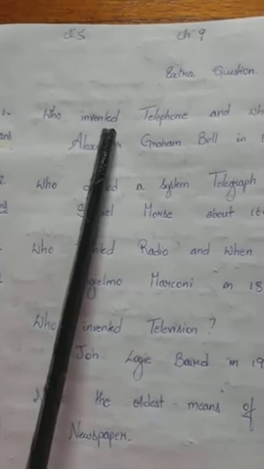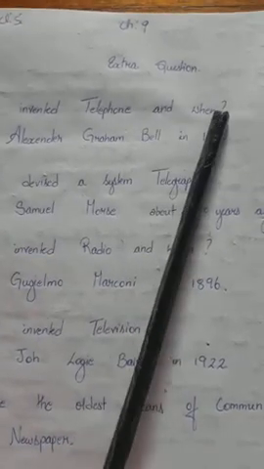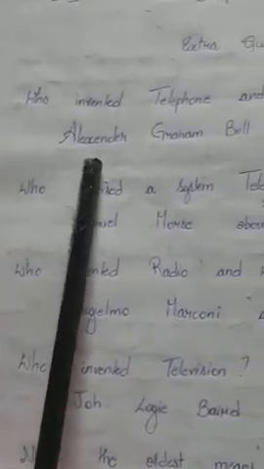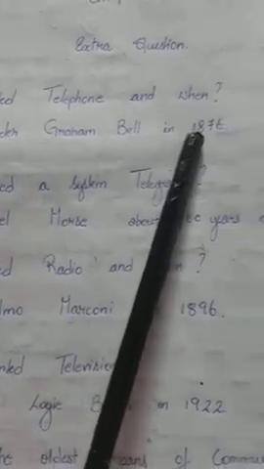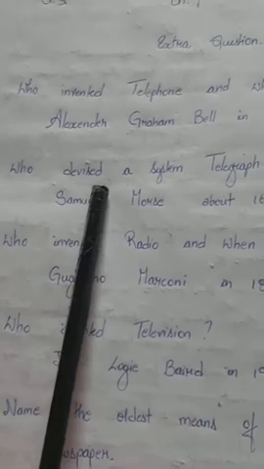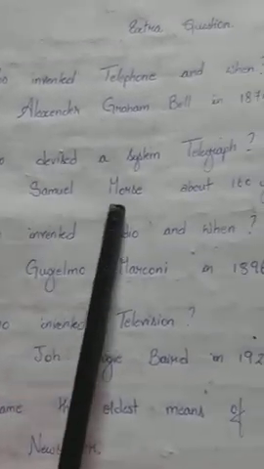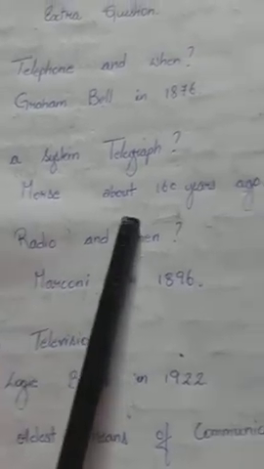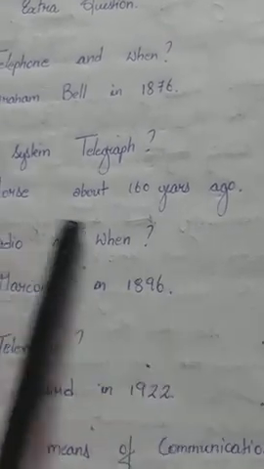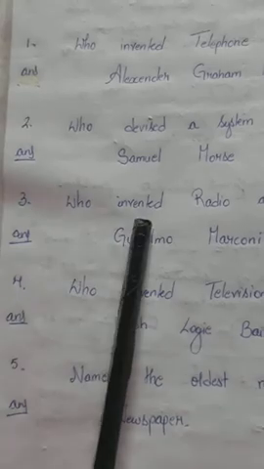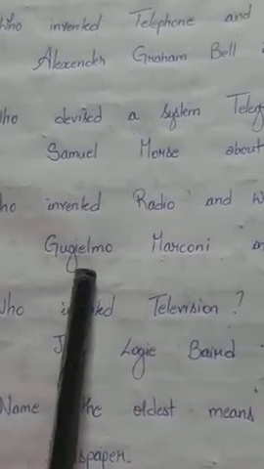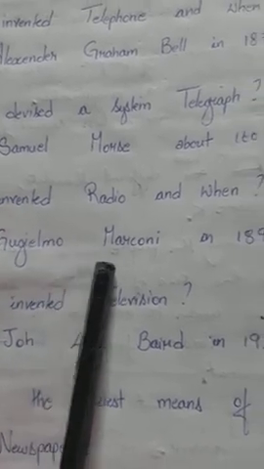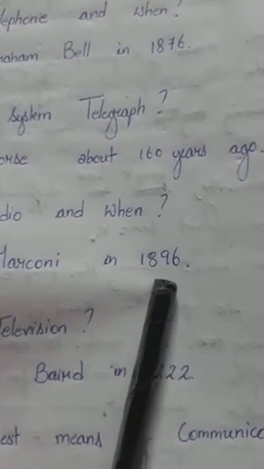Number 1. Who invented the telephone and when? The answer, Alexander Graham Bell in 1876. Number 2. Who devised the telegraph system? The answer, Samuel Morse, M-O-R-S-E, Morse, about 160 years ago. Number 3. Who invented radio and when? The answer, Guglielmo Marconi in 1896.